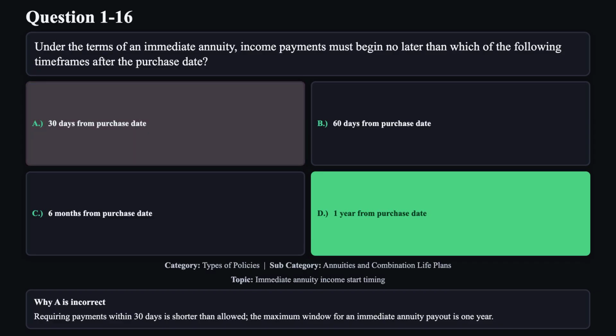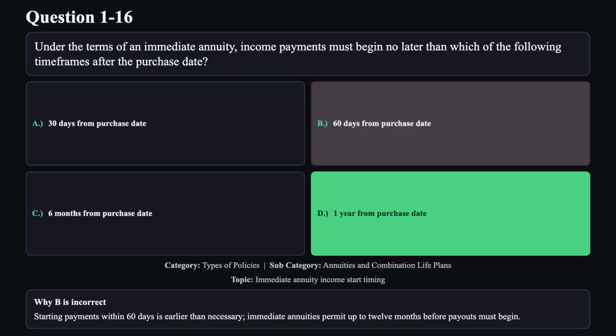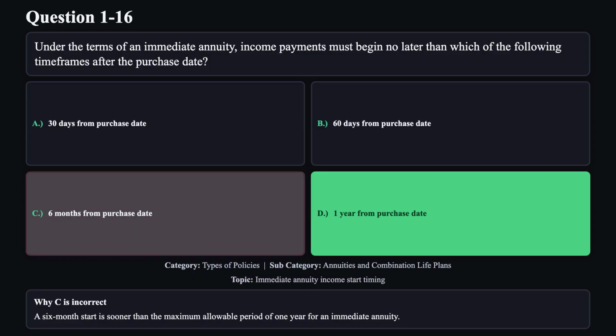Reason A is not correct. Requiring payments within 30 days is shorter than allowed. The maximum window for an immediate annuity payout is 1 year. Reason B is not correct. Starting payments within 60 days is earlier than necessary. Immediate annuities permit up to 12 months before payouts must begin. Reason C is not correct. A 6-month start is sooner than the maximum allowable period of 1 year for an immediate annuity.